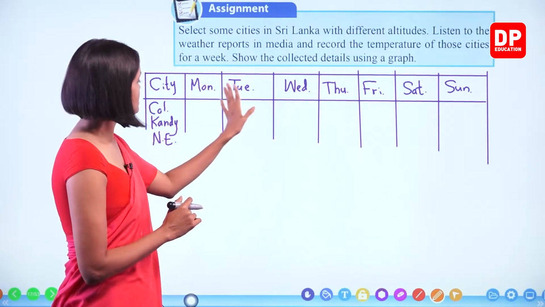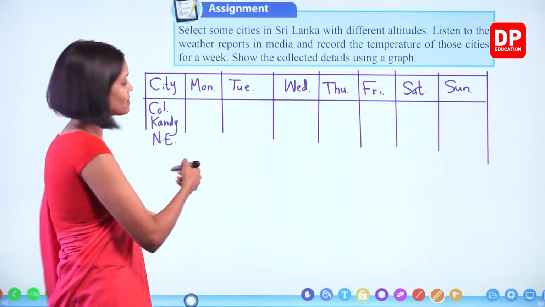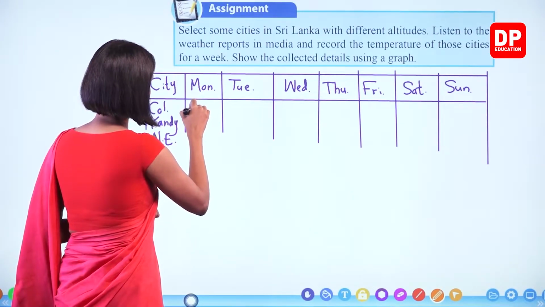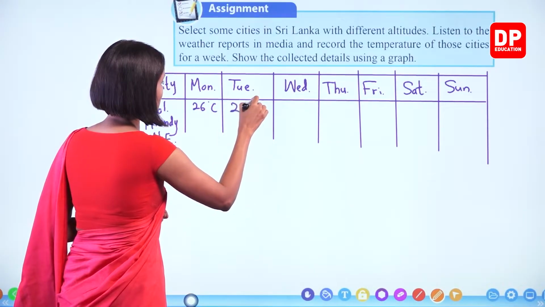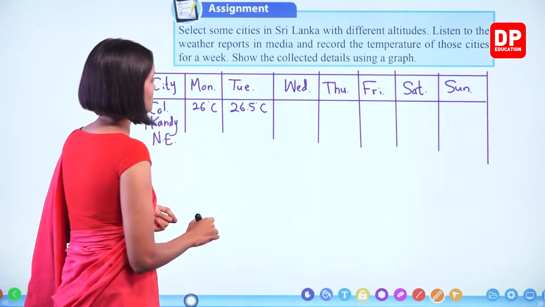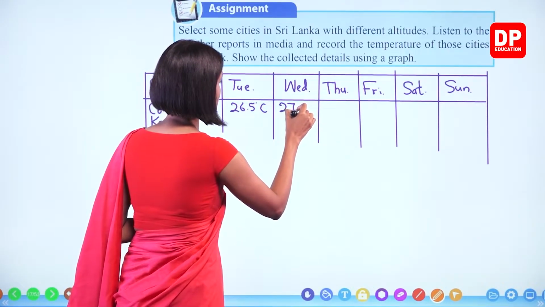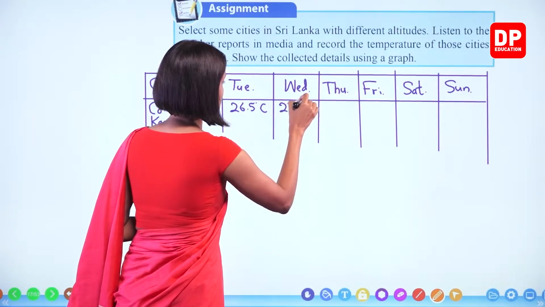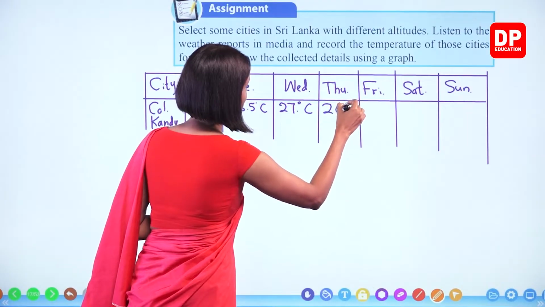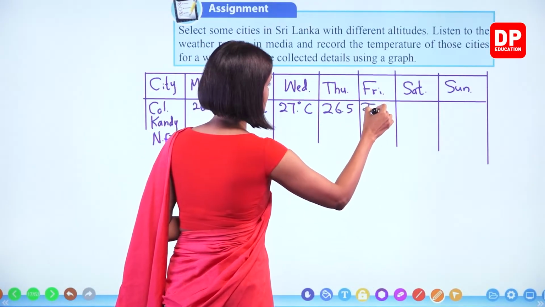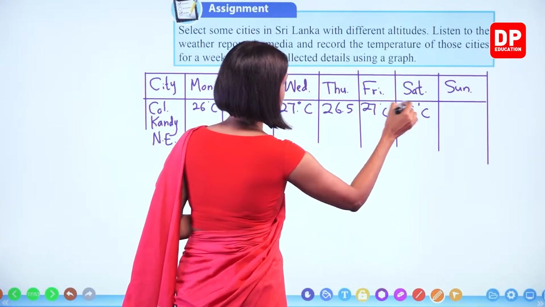Okay, so let's consider in a particular time period here temperature. We will simply take it 26 degrees Celsius, 26.5, right? Here let's consider 27, and 26.5 again, 27, 28, right?